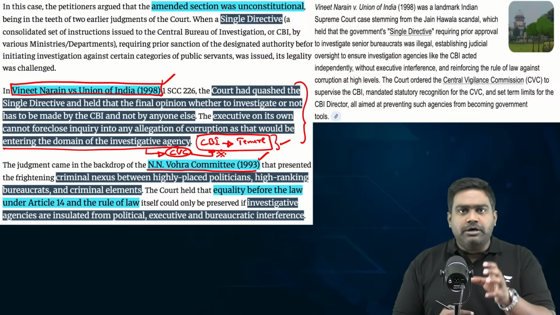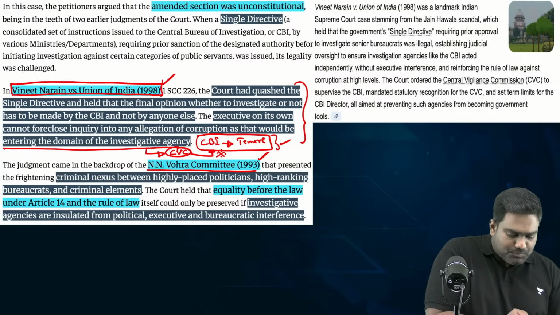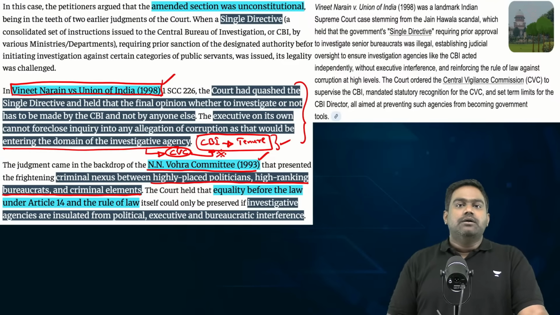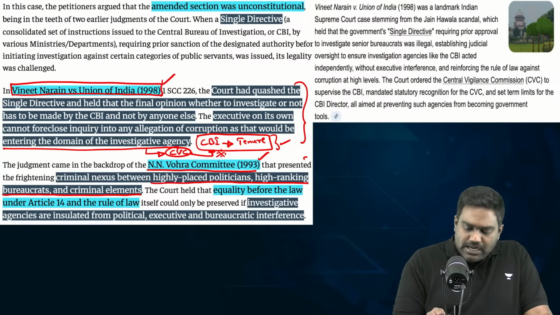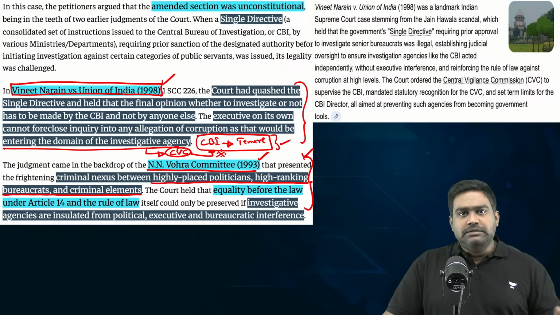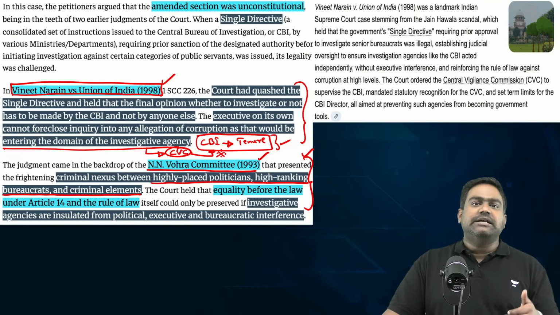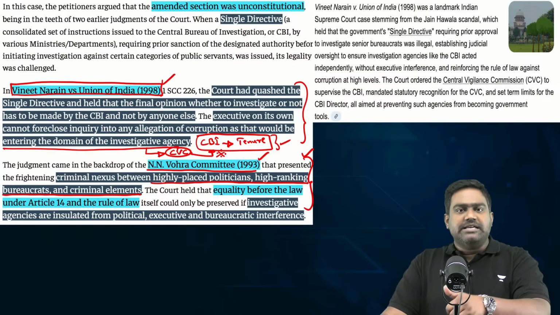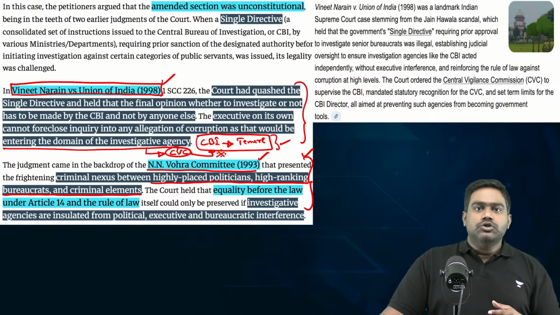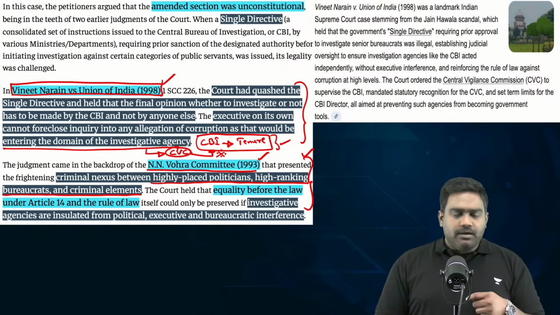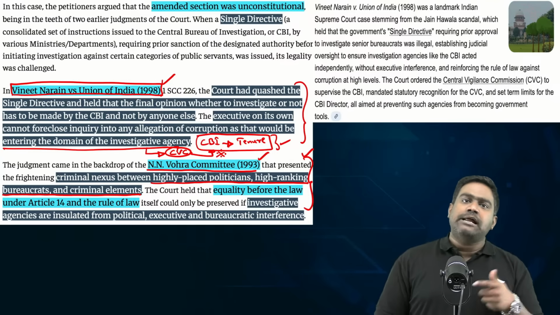The criminal politician bureaucrat nexus, which was brought out by the NN Vohra Committee, had shocked the country. It was seen as necessary to crack down on the criminalization of Indian politics and the crony nexus that existed between the political executive and the bureaucracy and the criminal elements.